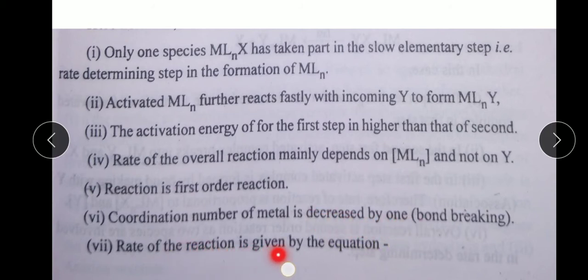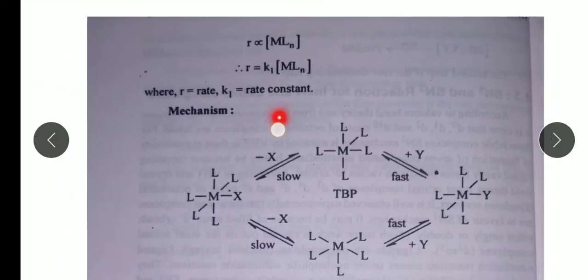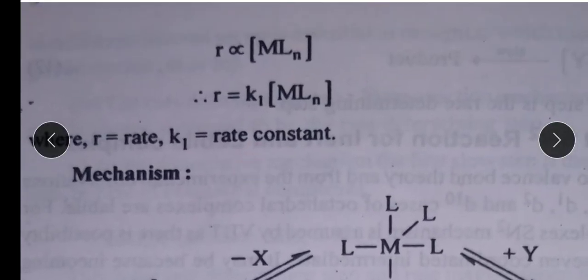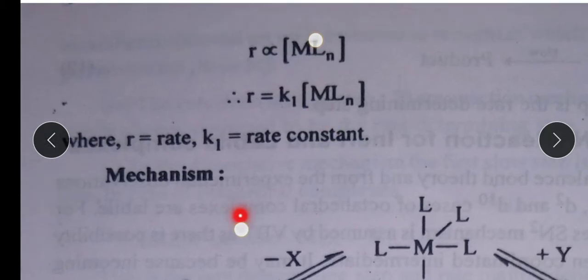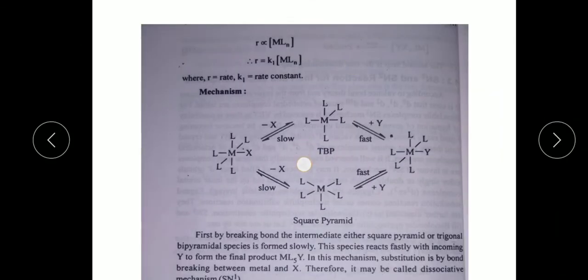The rate of the reaction is given by the equation: the rate is proportional to MLn-X. Therefore, R is equal to K1 into [MLn-X], where R is the rate and K1 is the rate constant. So, the mechanism is like this.